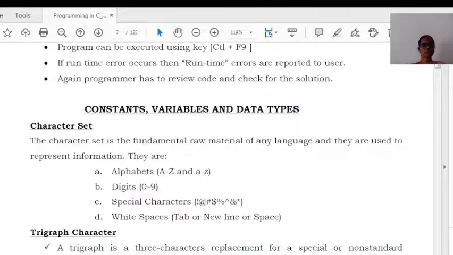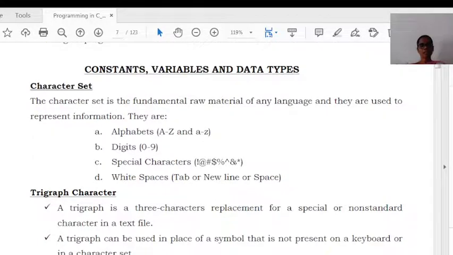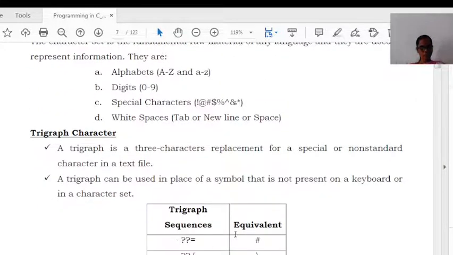Next one is trigraph characters. A trigraph is nothing but a three-character replacement for a special or non-standard character in text files. In some keyboards, a particular symbol will not appear. So for using the symbol in our program, we can go for trigraph characters. There are certain trigraph sequences and their equivalent symbols have been given here.